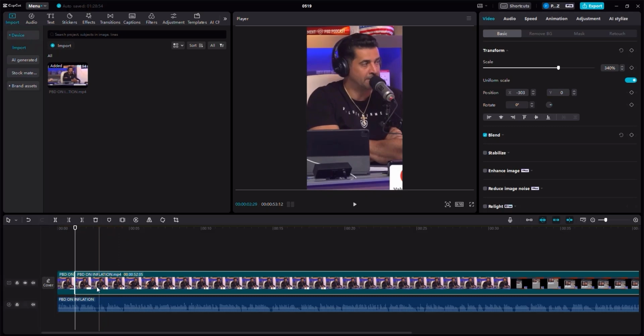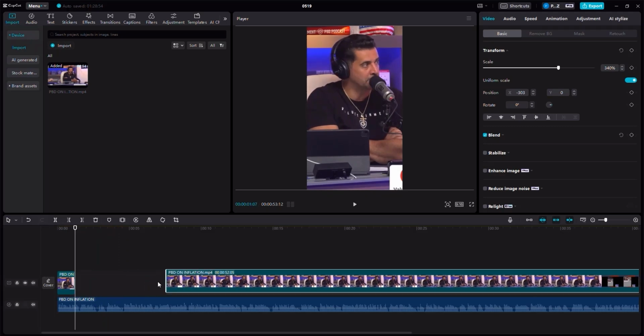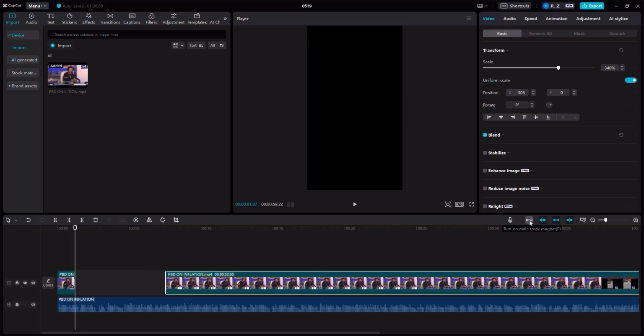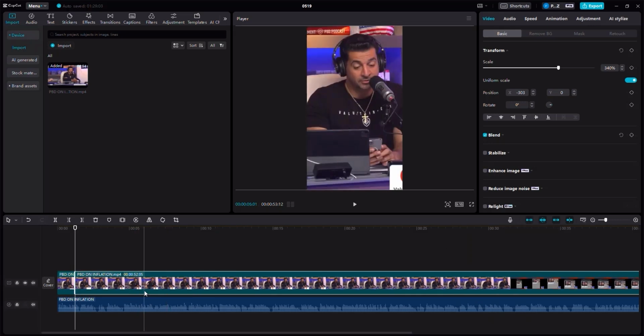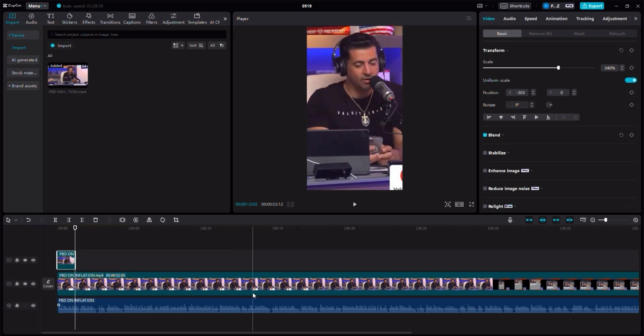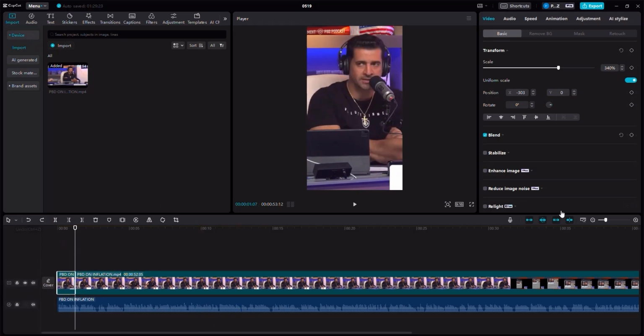split this video, if you move this aside, you can see it doesn't snap back. But if I activate this magnet, notice what's going to happen. The video snaps back. So you want to deactivate it, and I'll show you why, because we just want to have the freedom with the video for now. Because if I move this, now if I turn the magnet on, and if I move this to the top, what's going to happen is that the other video is going to take its place. It's going to snap back. And I don't want that. So I want this to be off for a moment. I don't need this feature now, but if we need it, we can use it.